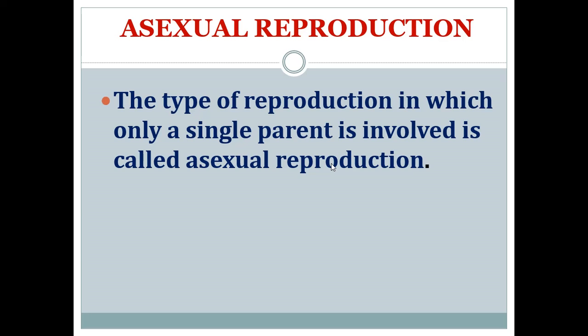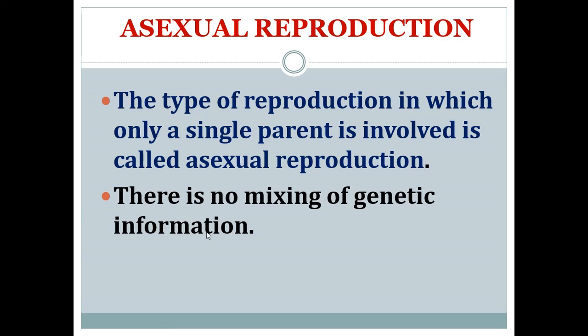There is no mixing of genetic information, as only a single parent is involved.